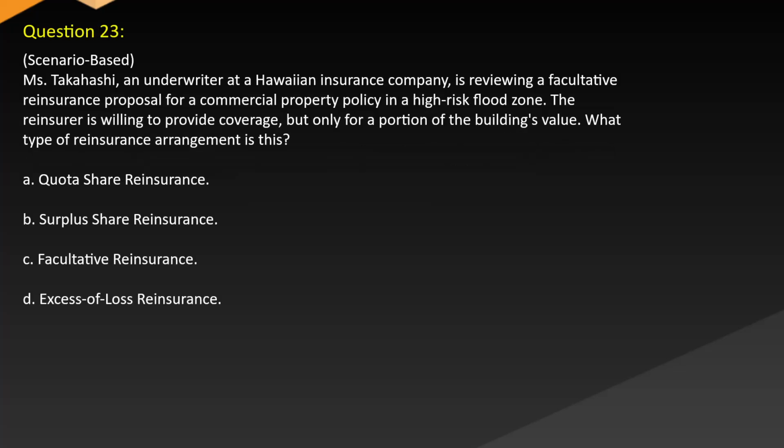Question 23. Scenario-based. Ms. Takahashi, an underwriter at a Hawaiian insurance company, is reviewing a facultative reinsurance proposal for a commercial property policy in a high-risk flood zone. The reinsurer is willing to provide coverage, but only for a portion of the building's value. What type of reinsurance arrangement is this? A. Quota share reinsurance. B. Surplus share reinsurance. C. Facultative reinsurance. D. Excess of loss reinsurance.